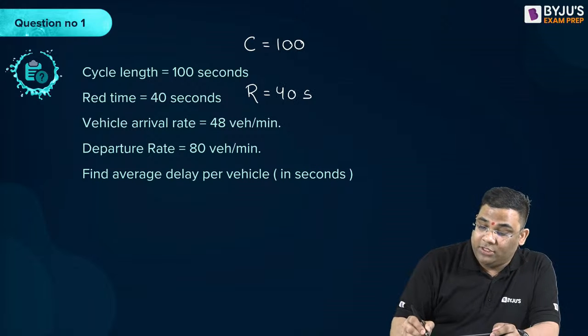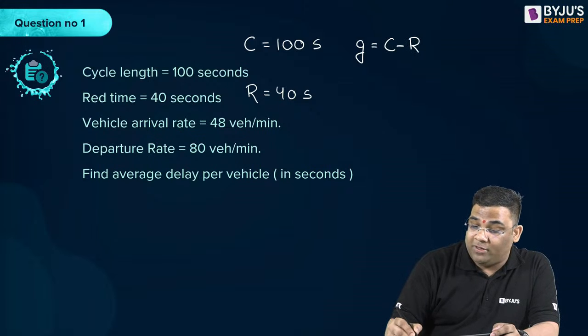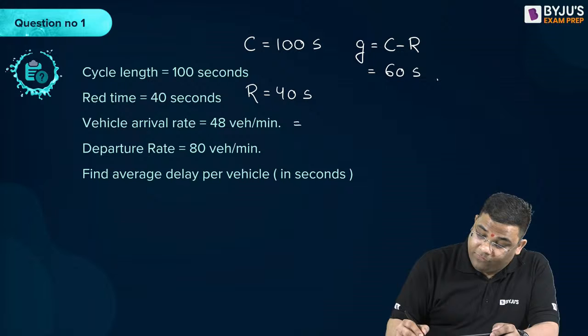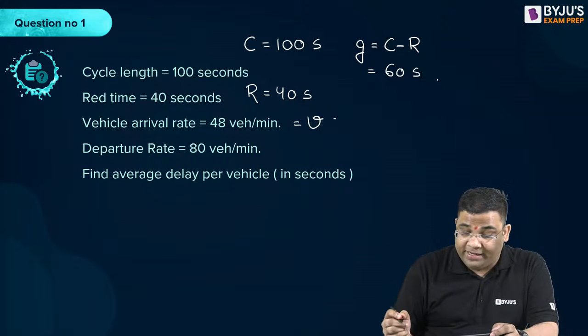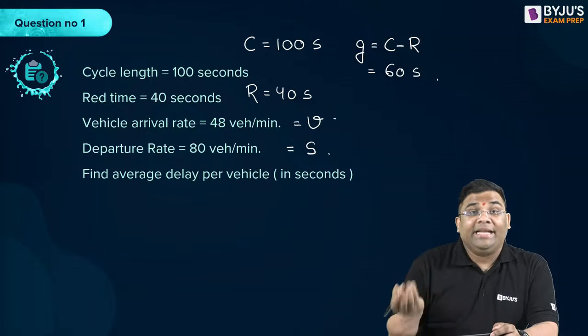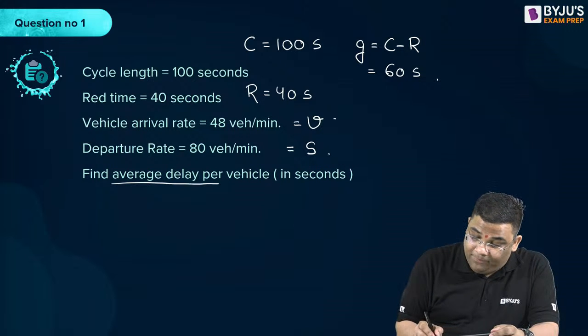Very good. So I can find out the green time. The green time will be C minus R, giving me 60 seconds. Now you see the vehicle arrival rate V is given as 48 vehicle per minute, and departure rate, that is S, is given as 80 vehicle per minute. The question is average delay per vehicle.